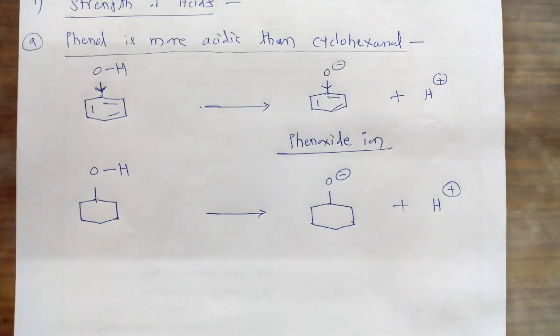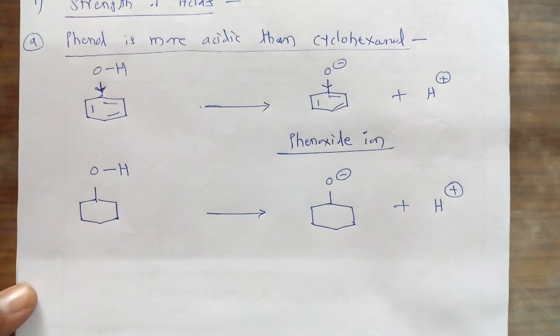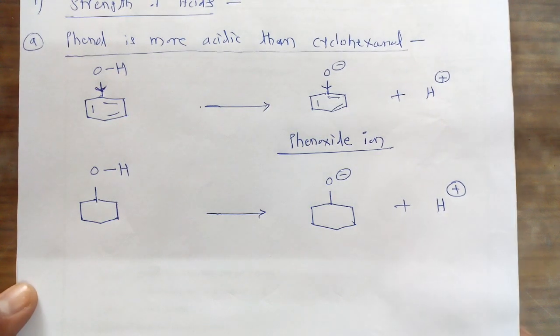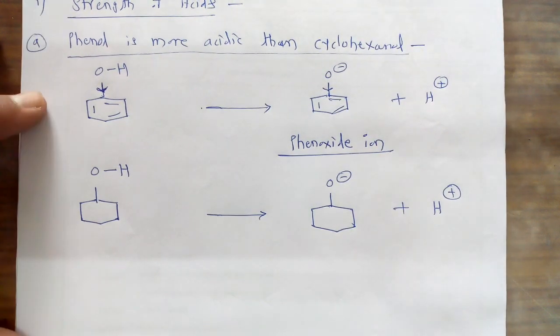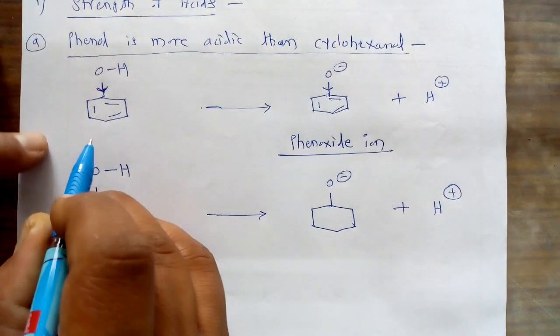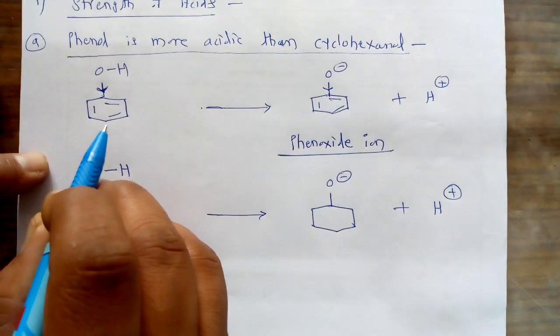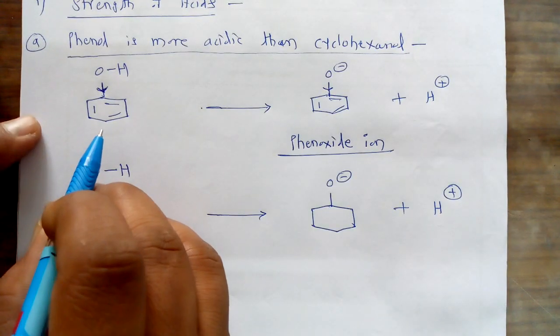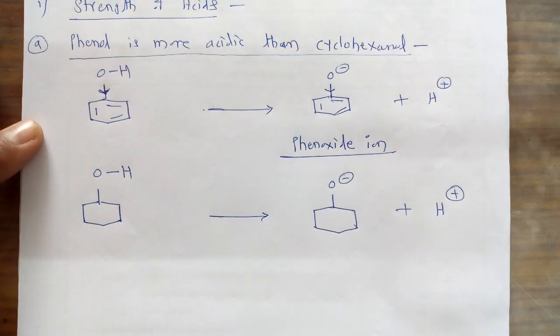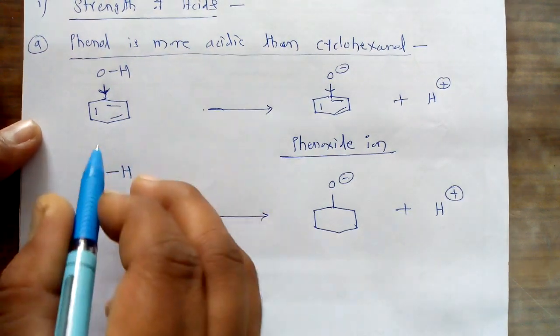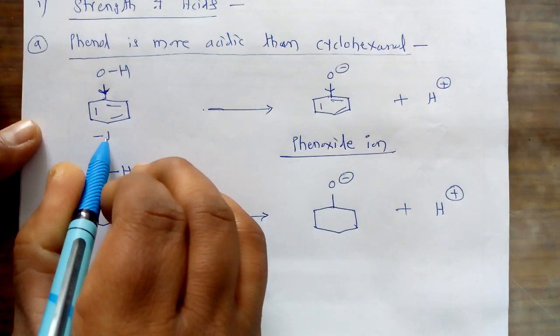Now first of all, we have to consider what type of inductive and resonance effects are present in both these compounds. In the first compound, phenol, there is a presence of the minus I effect.